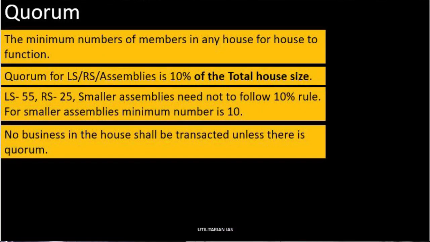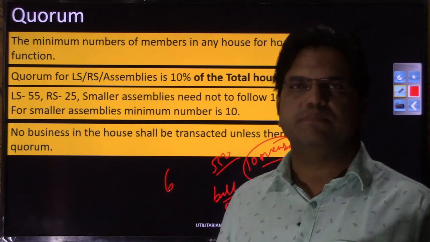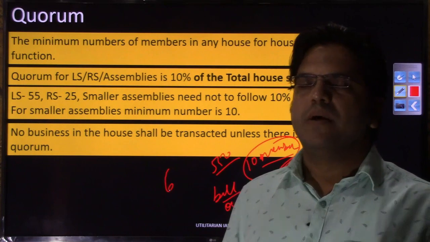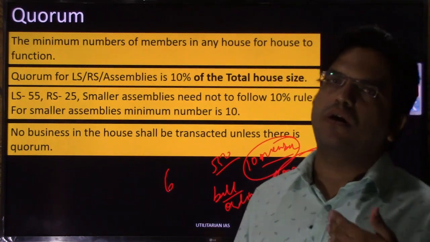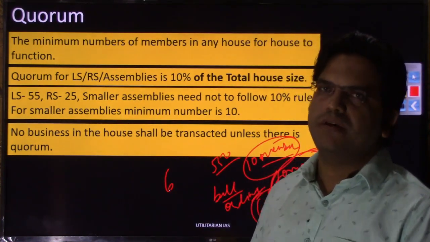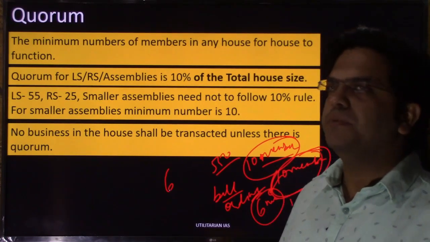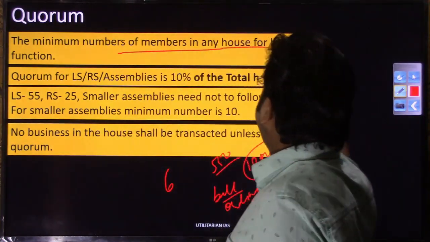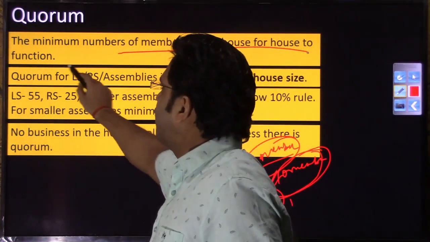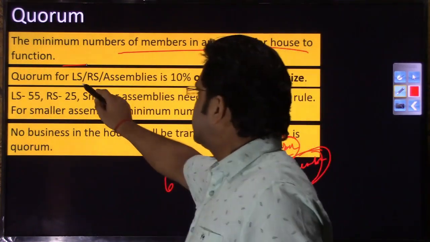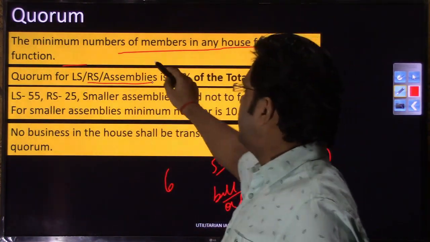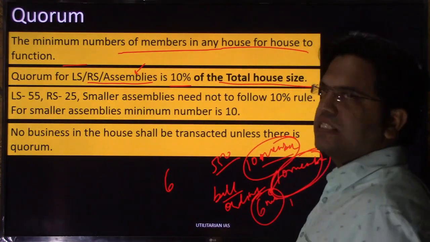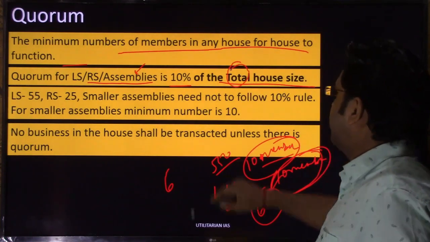And that's why you have something called quorum, whereby a minimum number has been prescribed, and unless a house has that minimum number of members present on a given day, the house will not function, right? Without attendance of that minimum number, the house on that particular day won't function. So, the minimum number of members in any house for the house to function. I have included the quorum for Rajya Sabha, Lok Sabha and assemblies as well. That is 10%. 10% of what? The total house size, not the effective house size.